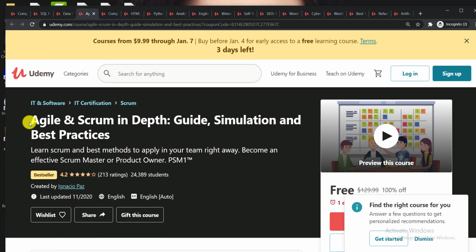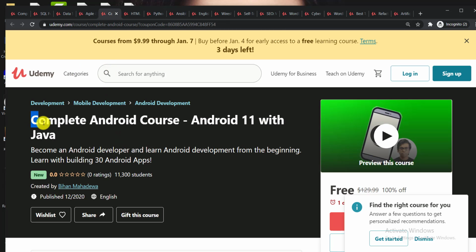The next course is Agile Scrum in Depth Guide, Simulation and Best Practice. You can learn Scrum and the best methods to apply in your team right away. Become an effective Scrum Master or Product Owner. The next course is Complete Android course, Android 11 with Java. You can become an Android developer and learn Android development from the beginning, building 30 Android apps.